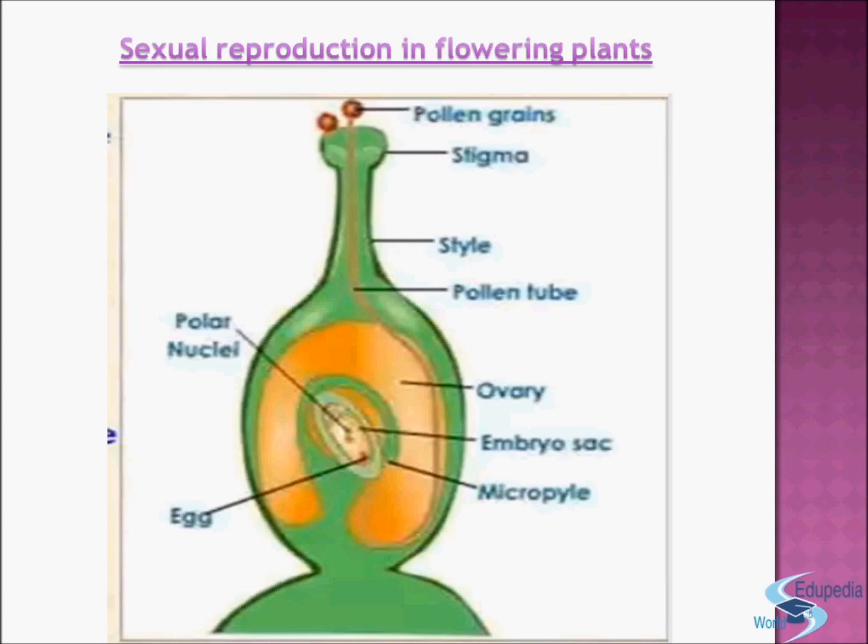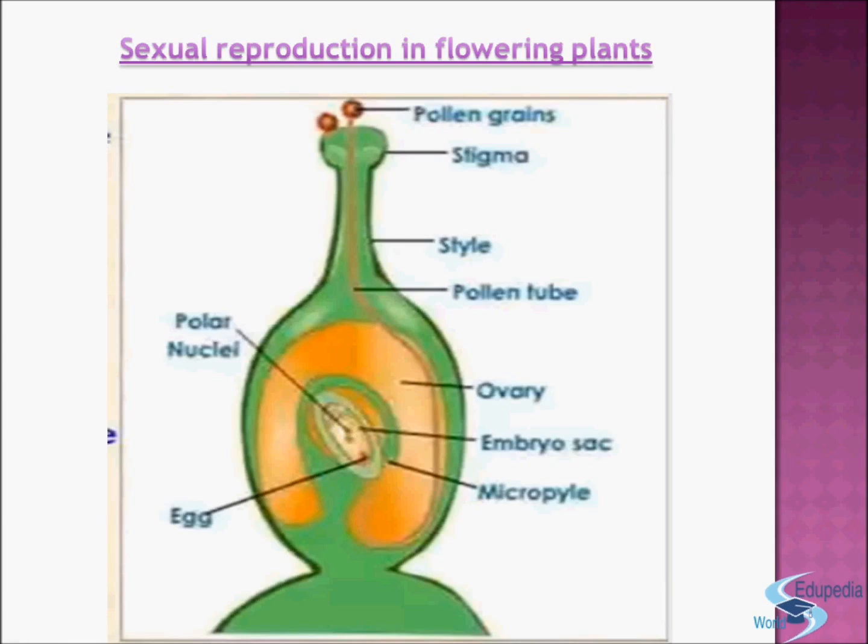The male cell, that is male gamete, fuses with the female gamete to form a zygote. Here you can see the zygote, this place. The process is called fertilization.